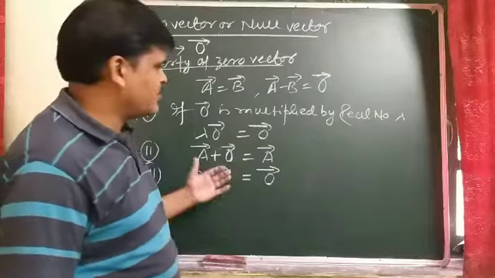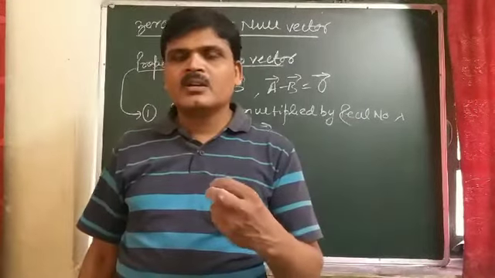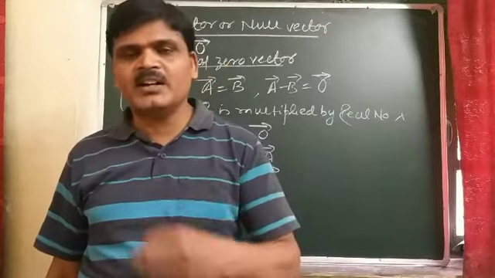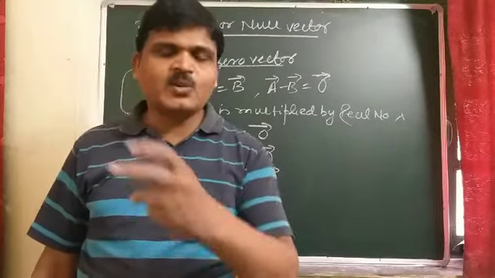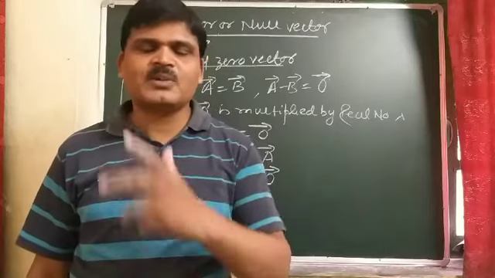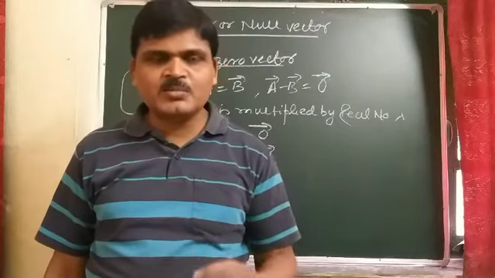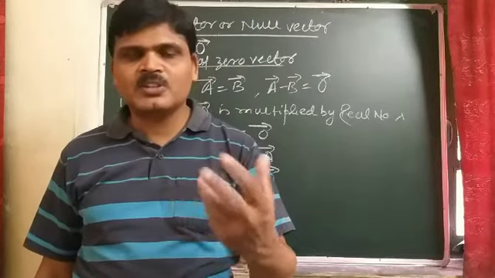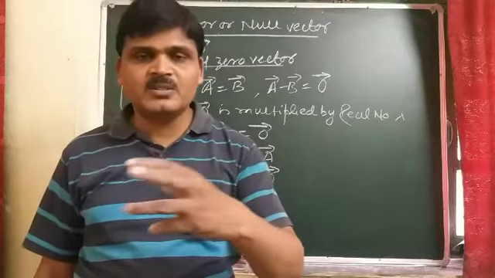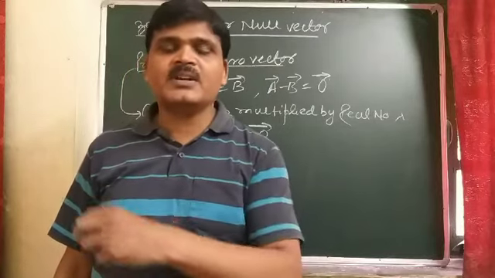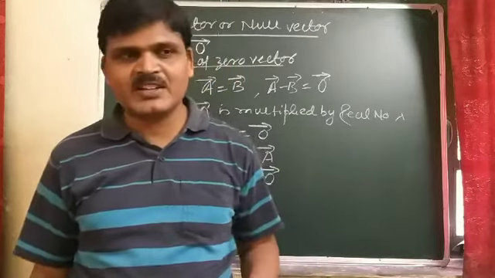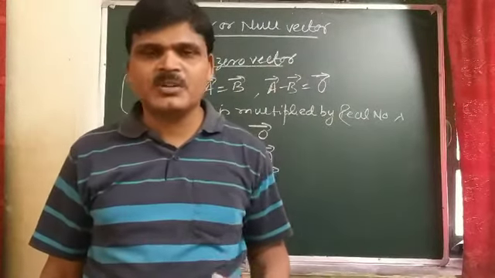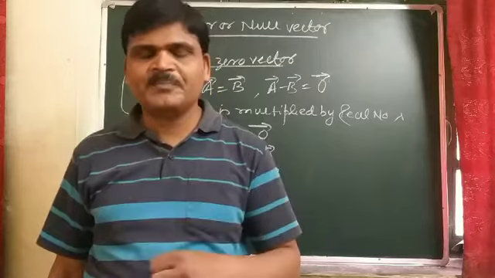Examples of zero vector: position of a particle at the origin in the xy plane. It means their position is 0, so it can be represented by zero vector. Or the velocity vector of a stationary object is also said to be zero vector.